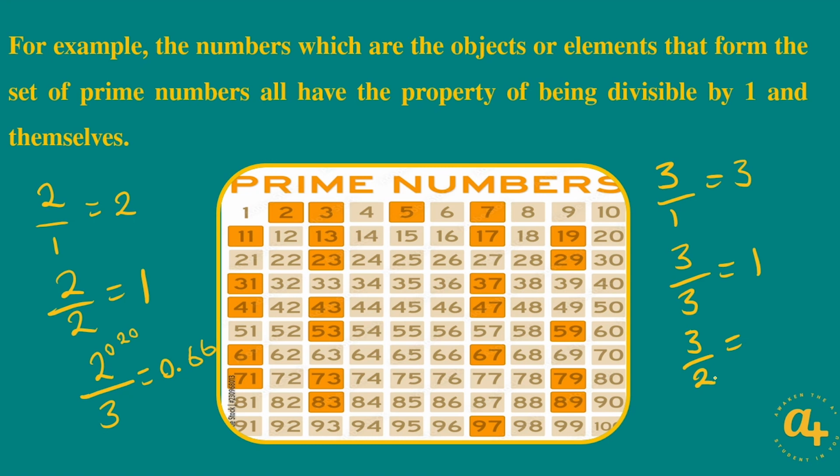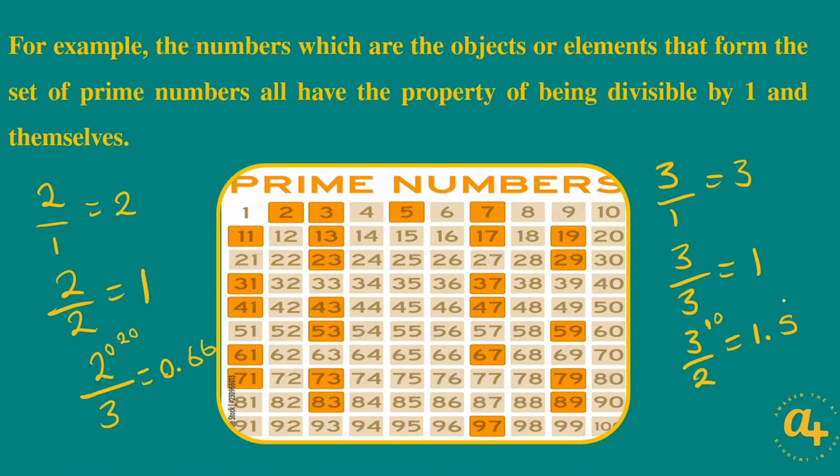If we divide 3 by 2, 2 into 3 is 1, and obviously it's going to leave a remainder of 1. 2 into 1, it can't. So we put a decimal point there and add a 0. So it becomes 10. 2 into 10 goes 5 times. So we've divided 3 by another whole number, which is 2 in this case, and it's given us a remainder. Remember that a prime number is a whole number greater than 1 that cannot be exactly divided by another whole number except by 1 and itself.